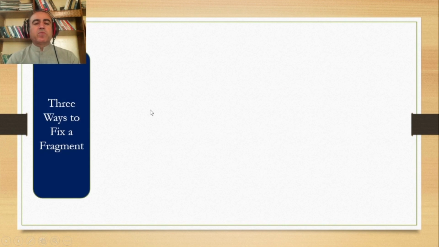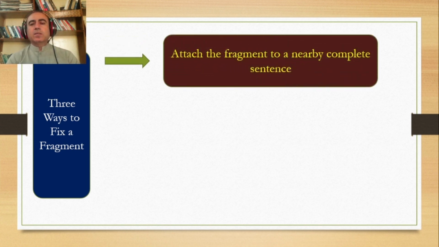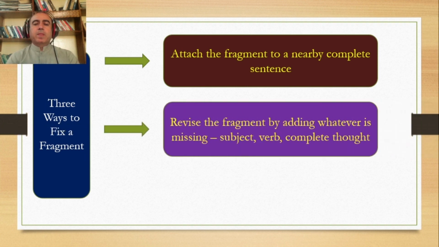There are three ways to fix a fragment. First one is to attach the fragment to a nearby complete sentence. If it is a fragment, you can see the sentence that follows it or the sentence before it. You can attach it with that and your sentence would be correct. The issue of fragment would be resolved. Or you can revise the statement and add whatever is missing, either subject missing, verb missing, complete thought missing, whatever is missing, you can add that.